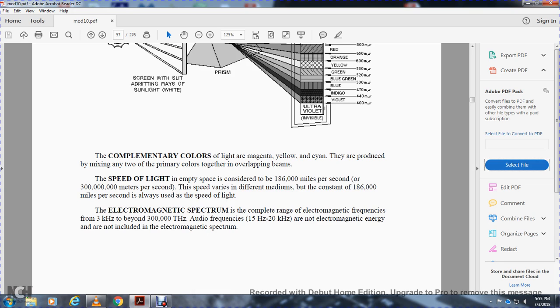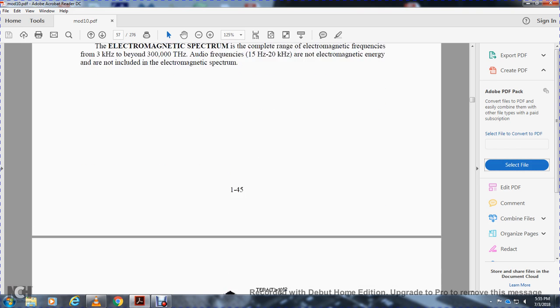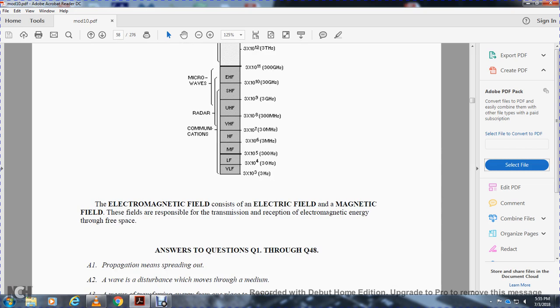The electromagnetic spectrum is the complete range of electromagnetic frequencies, from 3 kilohertz to beyond 300,000 terahertz. Audio frequencies of 15 hertz to 20 kilohertz are not electromagnetic energy, so they are not part of the electromagnetic spectrum. An electromagnetic field consists of an electric field and a magnetic field. These fields are responsible for the transmission and reception of electromagnetic energy through free space. And that was the Chapter 1 summary.